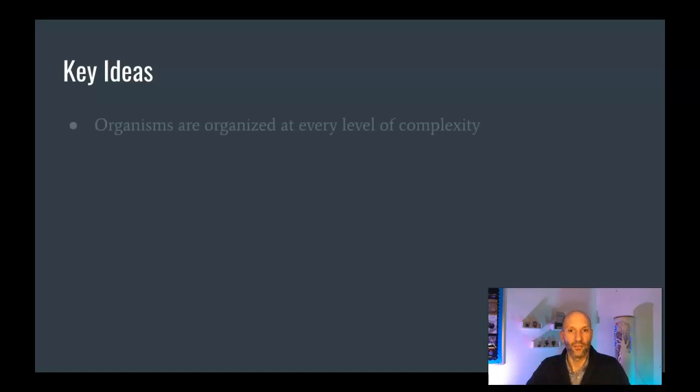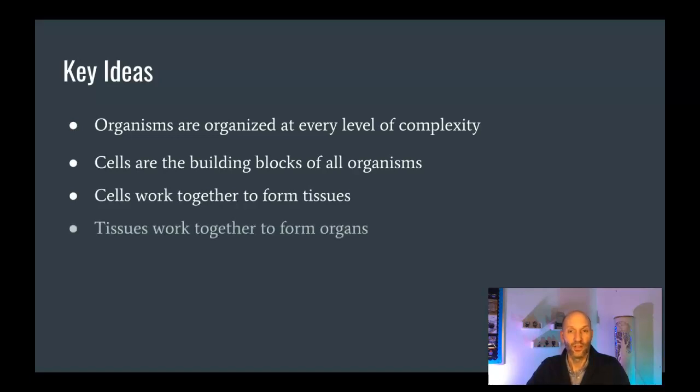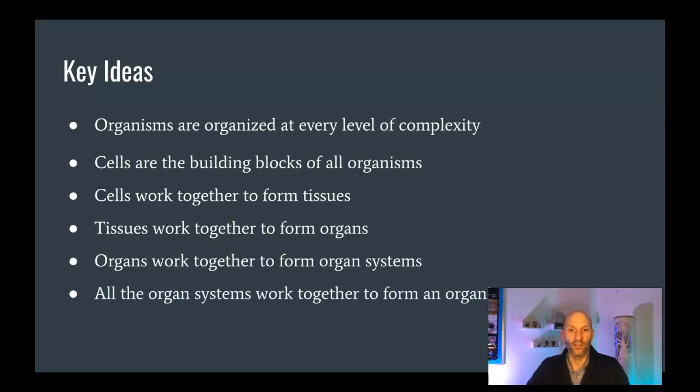So here are your key ideas. Organisms are organized at every level of complexity. So from the most complex, the whole organism, all the way down to a cell, there is organization. Cells are the building blocks. Cells work together to form tissues. Tissues work together to form organs. Organs function together to make organ systems. And finally, all the organ systems work together to form a complete organism.